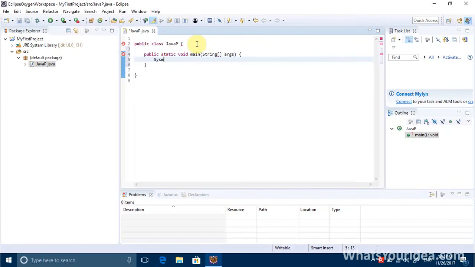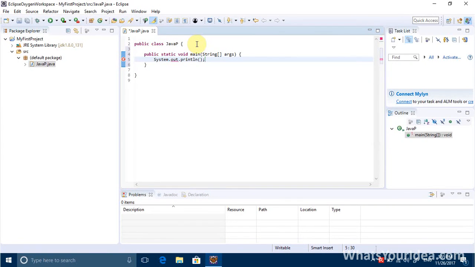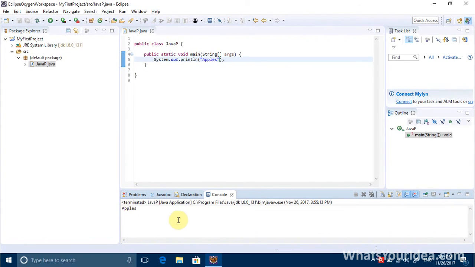System.out.println. Let's try to print apples. To run the program, you need to first click here, and here we go. It says apples. So we've ran our first program.